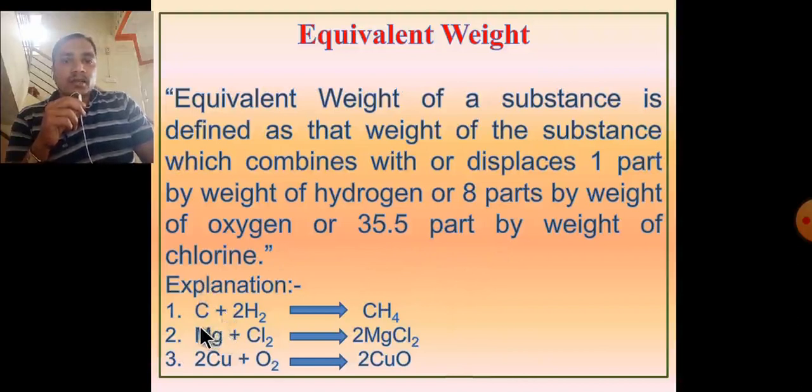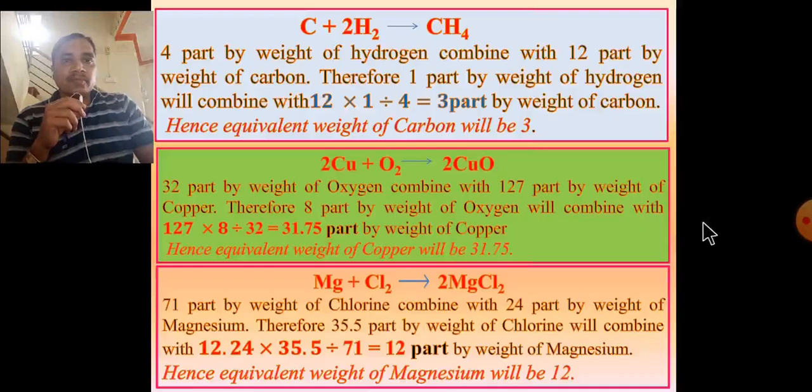Explanation, examples: carbon plus hydrogen to form methane, Mg plus Cl2 gives MgCl2, Cu plus O2 gives CuO. These are explained in the next slide. C plus 2H2 forms methane: 4 parts by weight of hydrogen combine with 12 parts by weight of carbon.